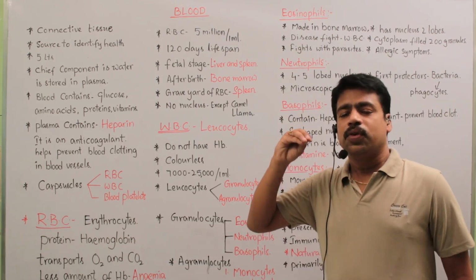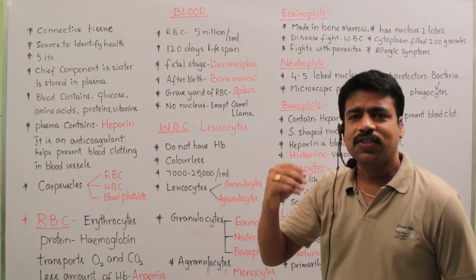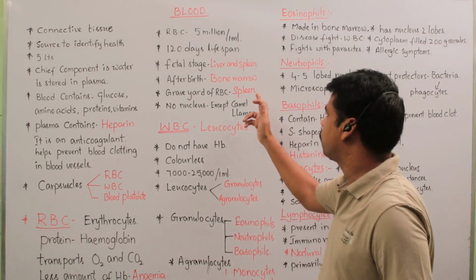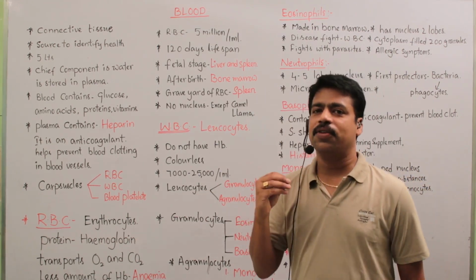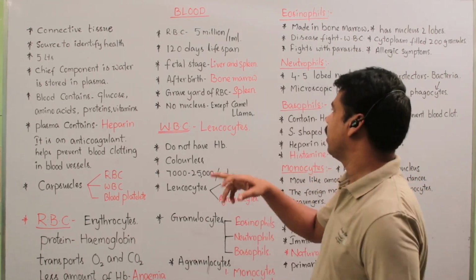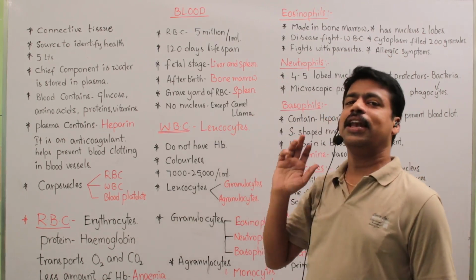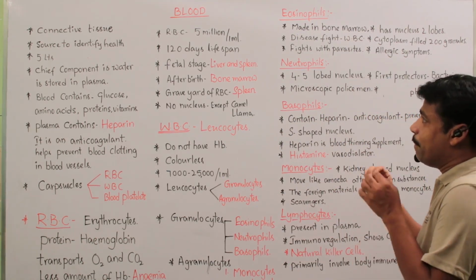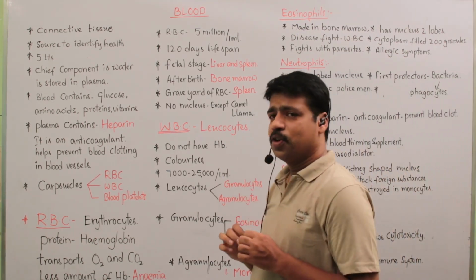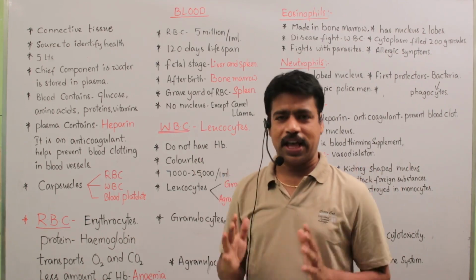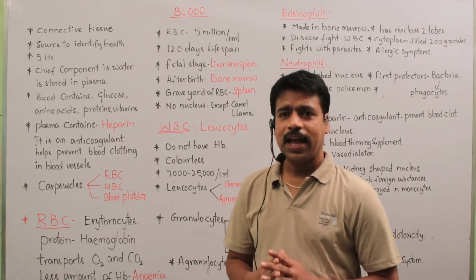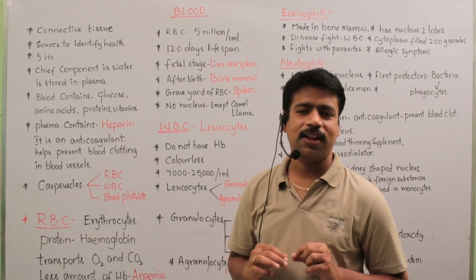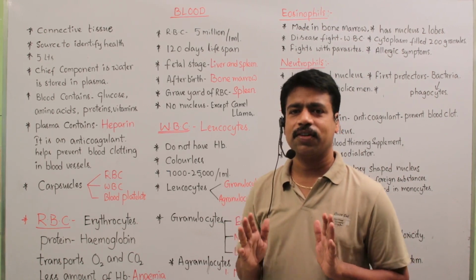After 120 days, after completion of their lifespan, the red blood cells enter the spleen, and there they break down. So that's why the spleen is also called the graveyard of RBC. Which organ is called the graveyard of RBC? Spleen, or burial ground. The burial ground of RBC is the spleen, and the liver also. Mainly red blood corpuscles do not have a nucleus. The entire cell has cytoplasm only and some cell organelles, but no nucleus.